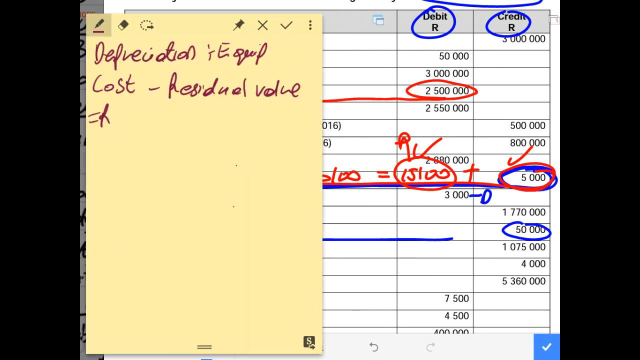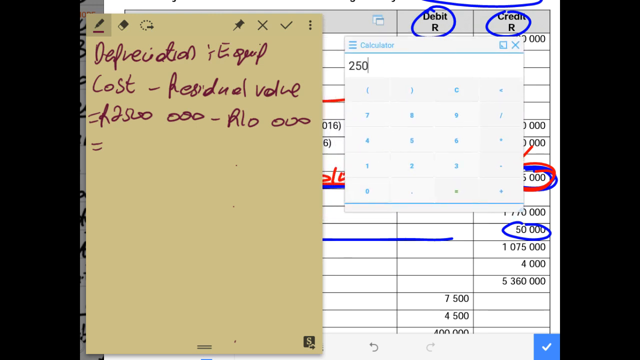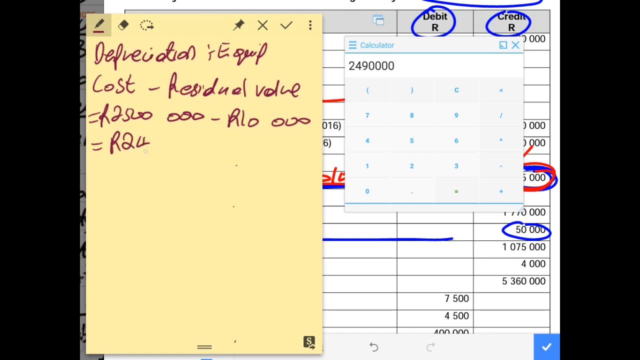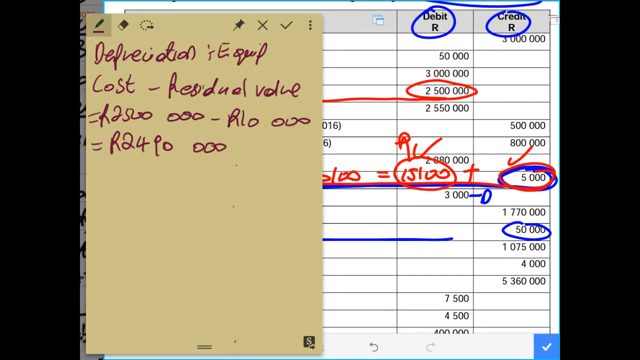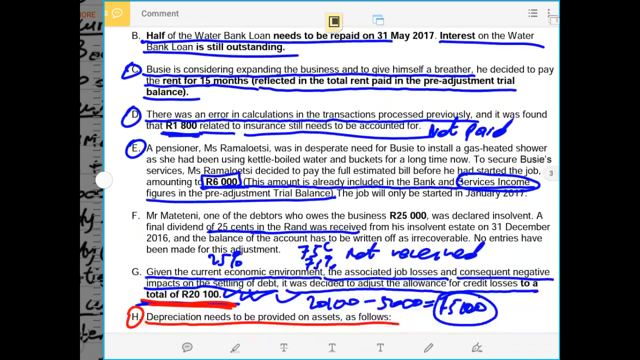2,500,000 rands. Then 2,500,000 rands less 10,000, which is the value of the equipment after the useful life, will give us the so-called depreciable amount. We say 2,500,000 minus 10,000. This will give us 2,490,000 depreciable amount. Let us check how many years this asset will take, and they say it will be